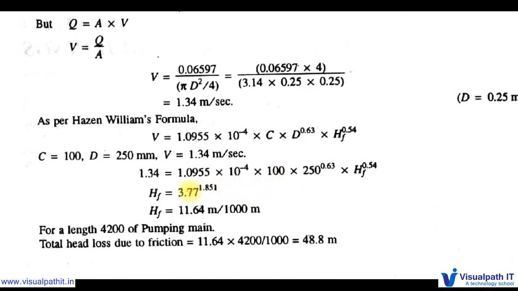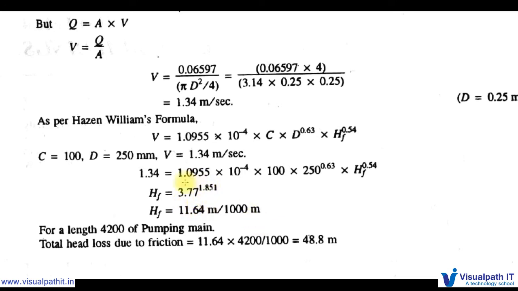So the V value we know, 1.34, is equal to 1.0955 into 10 to the power of minus 4 into the C value 100 and the D value 250 mm whole power 0.63 into hf power 0.54. hf is the head loss due to friction, which is what we need to calculate. If we solve this, we will get hf is equal to 3.77 power 1.851. Please use a scientific calculator, because it is difficult to get the answer in normal calculators. So hf is equal to 11.64 meter per 1000 meters.